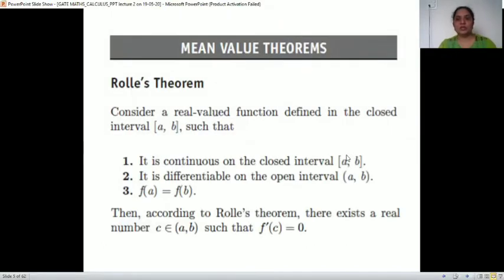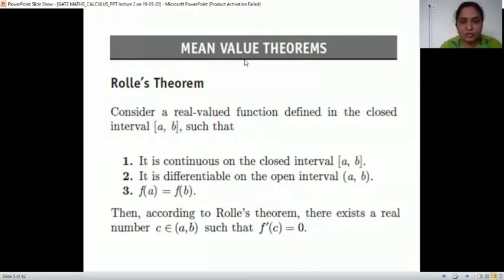So we'll start with mean value theorems. The first theorem is Rolle's theorem. I hope everyone is with notebook and pen. I want to ask you some questions. So be ready with pen and paper.